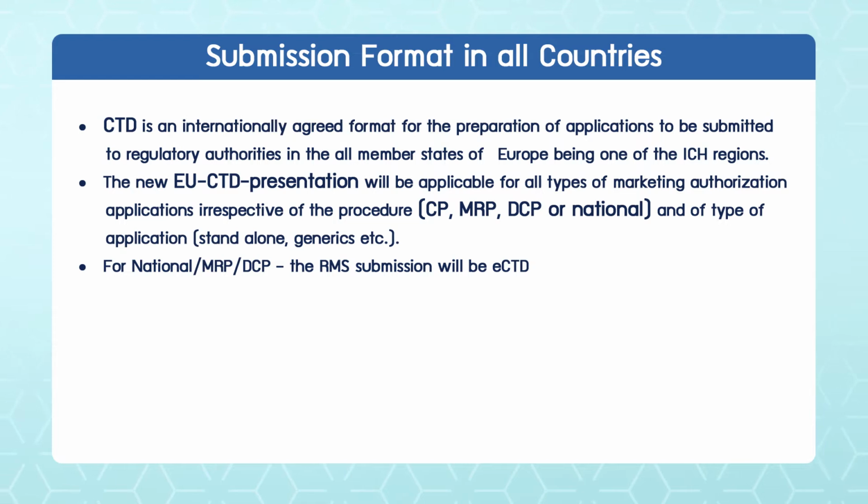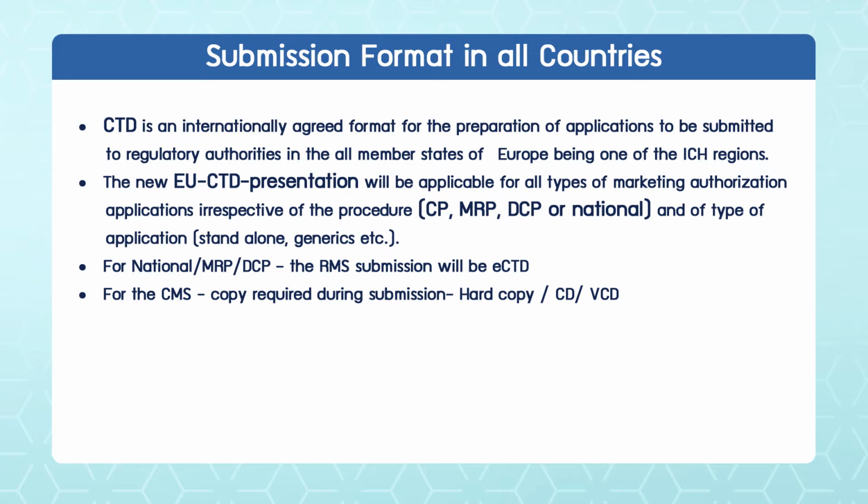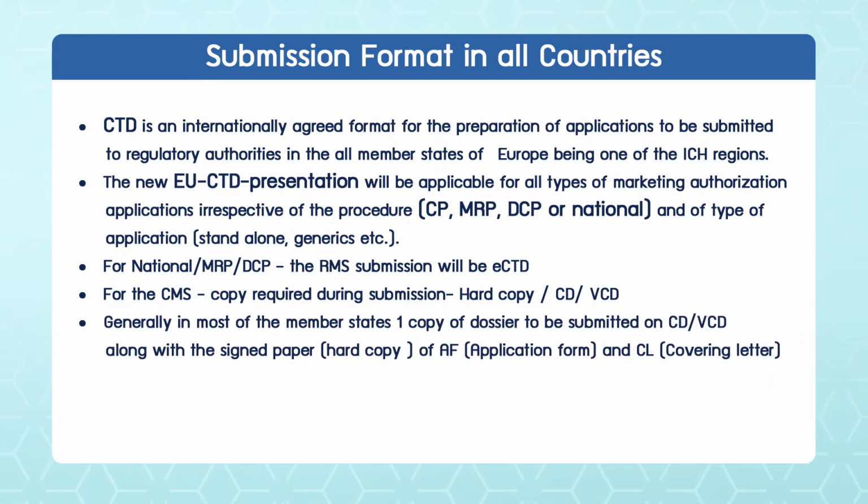For national, MRP, DCP procedures, all the member states have an eCTD available. They are all electronic CTD compatible. But when you go through an MRP or a DCP or a national, then for MRP and DCP, the RMS has to be eCTD, and then for the CMS, you provide a copy either as a hard copy or a CD or a VCD. So generally, in most of the member states, one copy of the dossier is to be submitted on CD, VCD along with the signed paper of application form and covering letter.